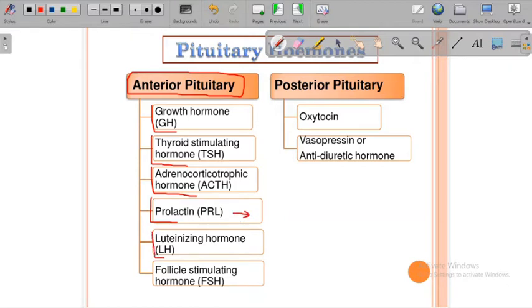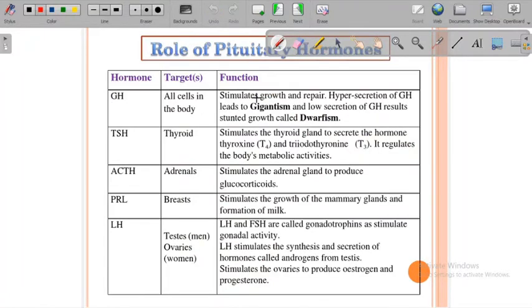Then luteinizing hormone, with a similar role during pregnancy, then follicle stimulating hormone, during the maturation of the follicle. Then what does the posterior pituitary gland produce? Oxytocin, right? And vasopressin, another name for which is antidiuretic hormone. We'll see the details of these hormones and what they do one by one.